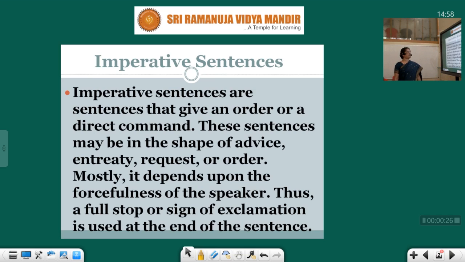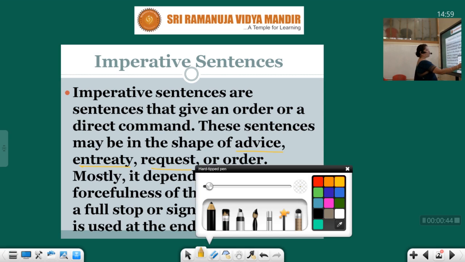Imperative sentences are sentences that give an order or a direct command. These sentences may be in the shape of advice, entreaty, request, or order.